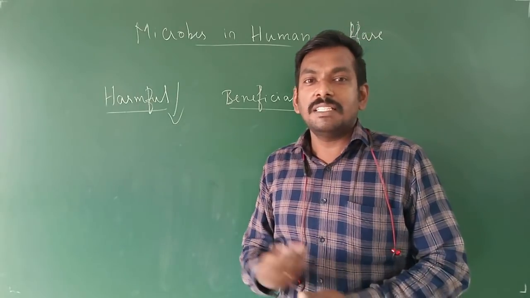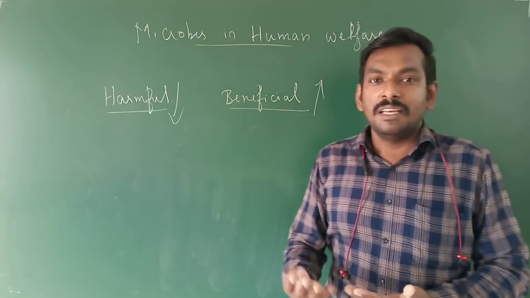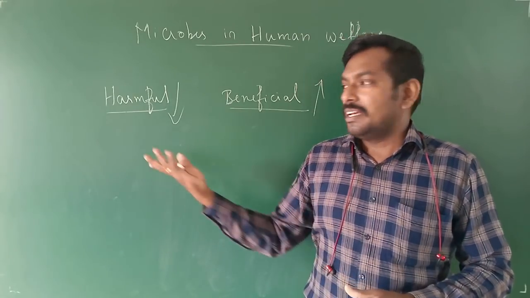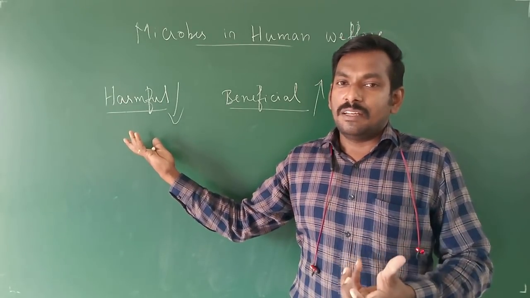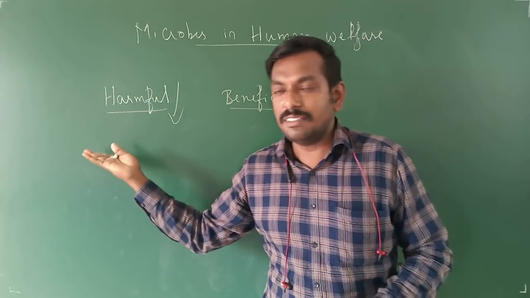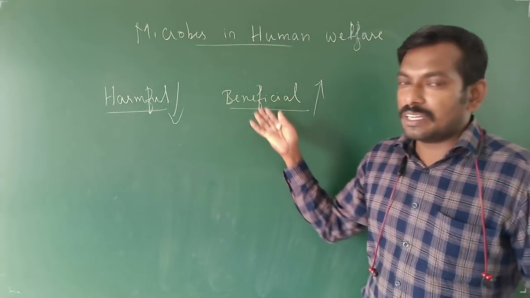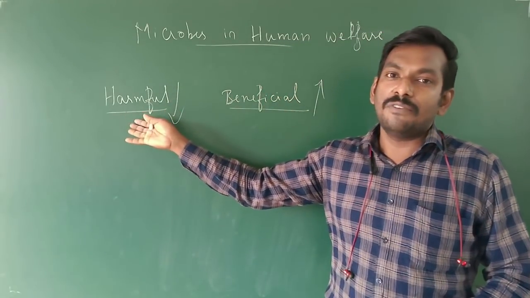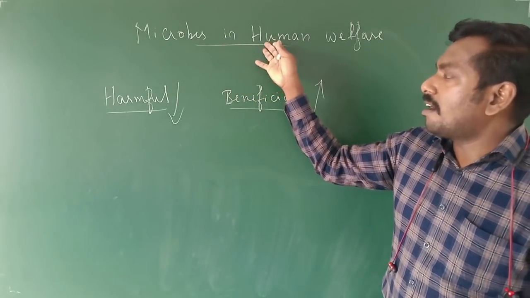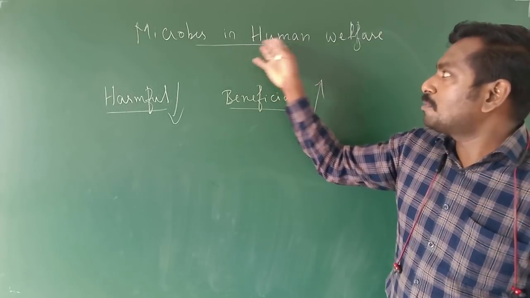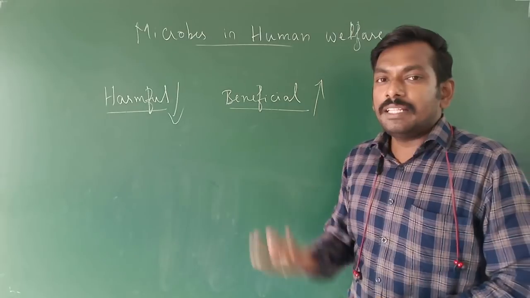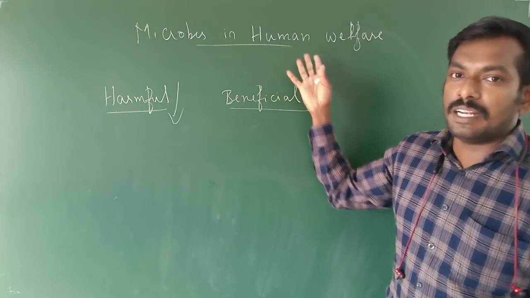In 360 days you will be healthy, but for those 5 days if you are affected by a disease, we will feel about those 5 days. Likewise, the beneficial activities will be more than the harmful ones. So we are going to see the uses of microbes in human welfare, both in the health aspect as well as the economic aspect.